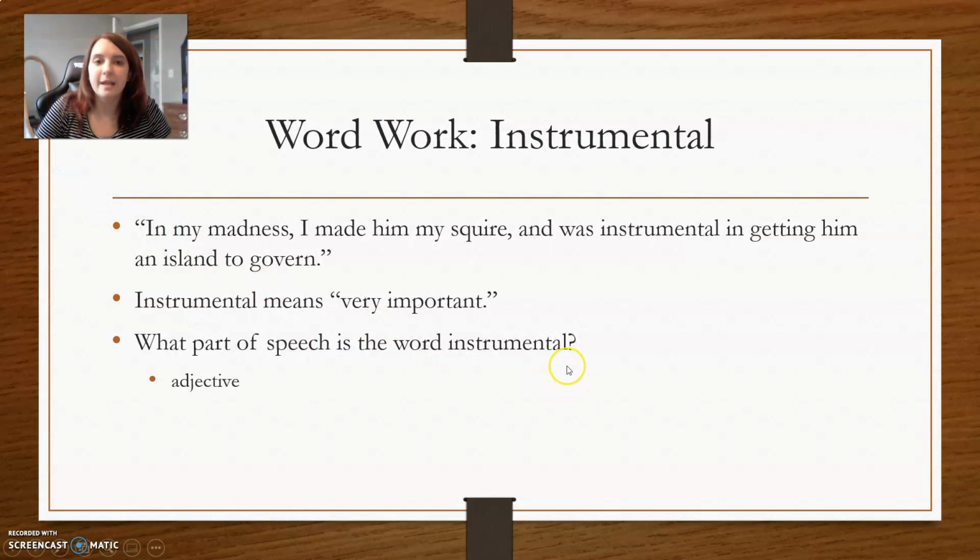Okay, our word work for today is instrumental. "In my madness, I made him my squire and was instrumental in getting him an island to govern." Instrumental means very important, and it is an adjective.